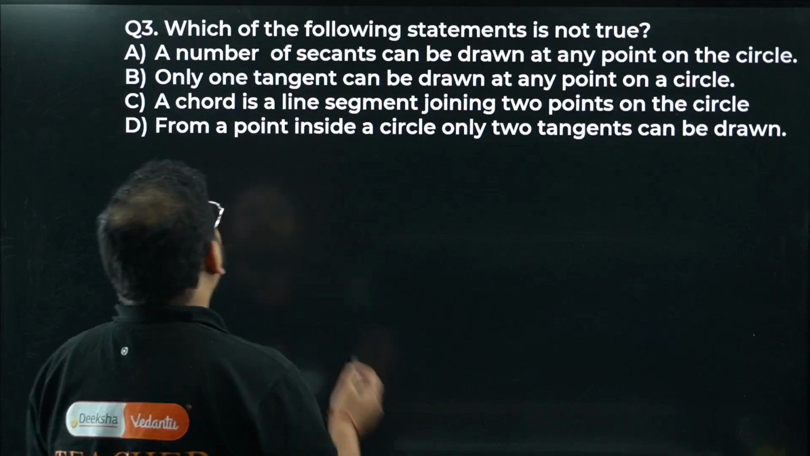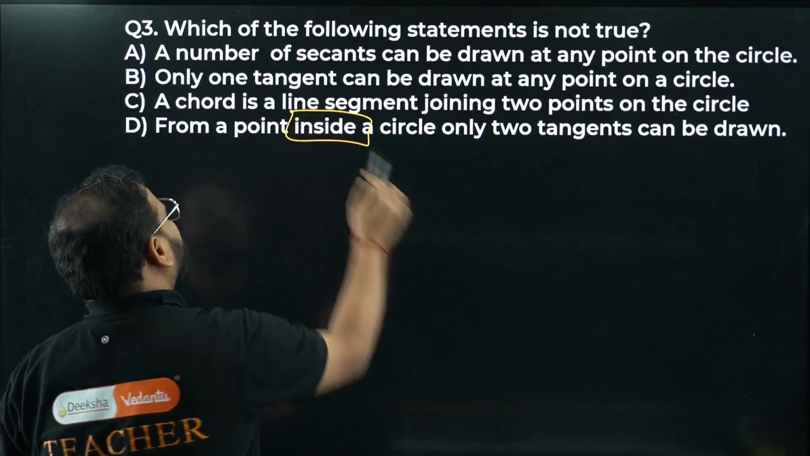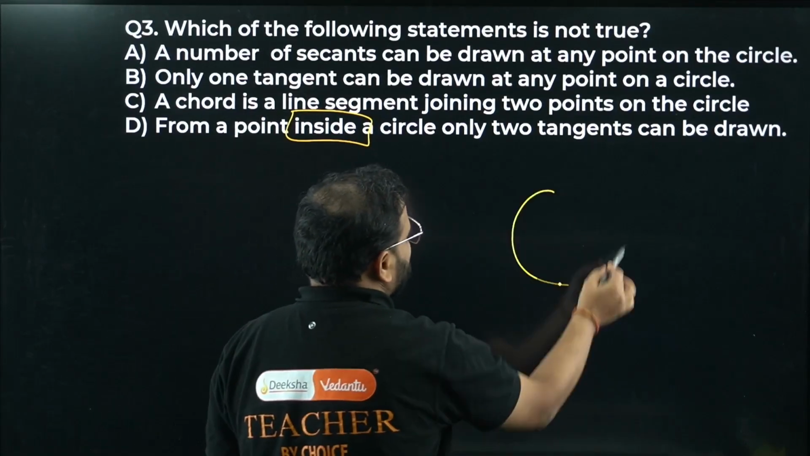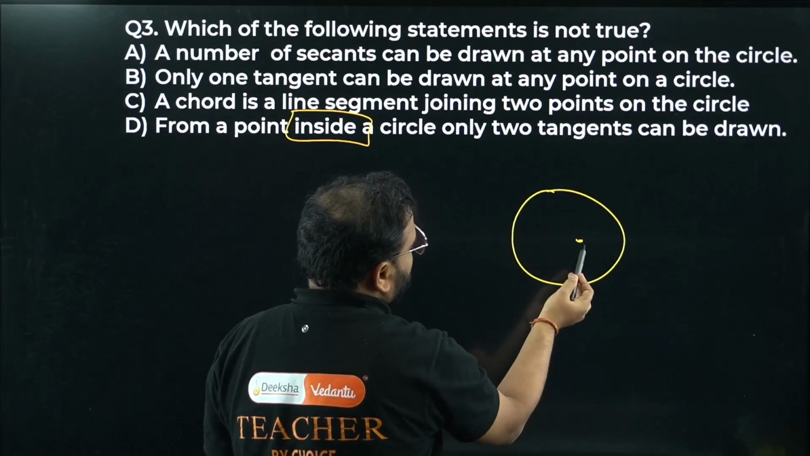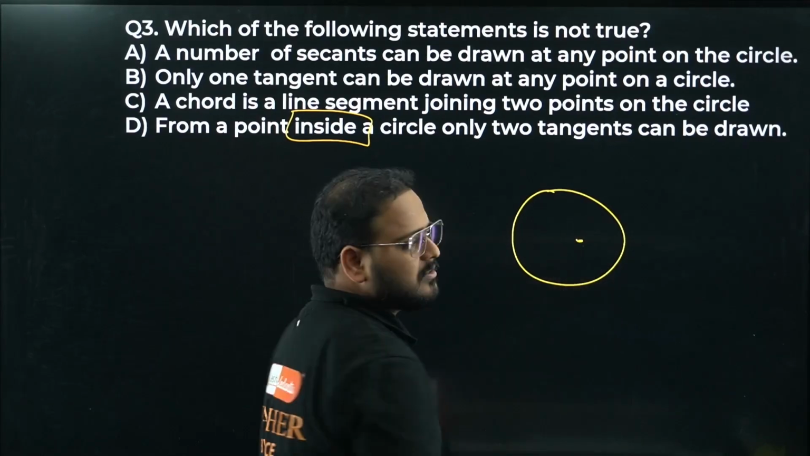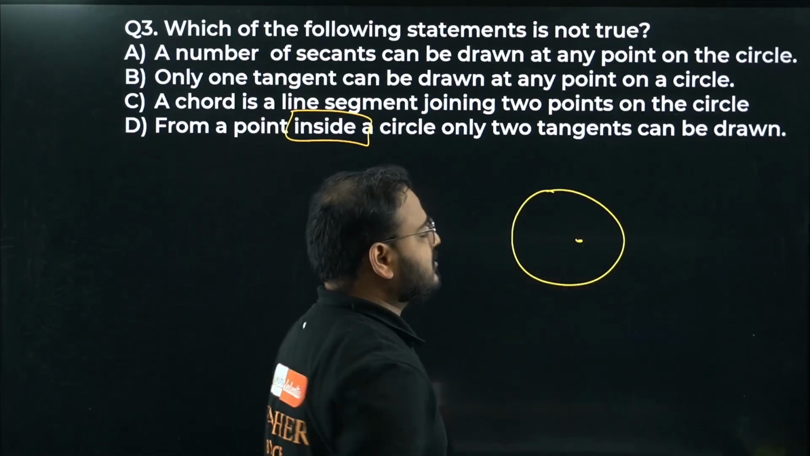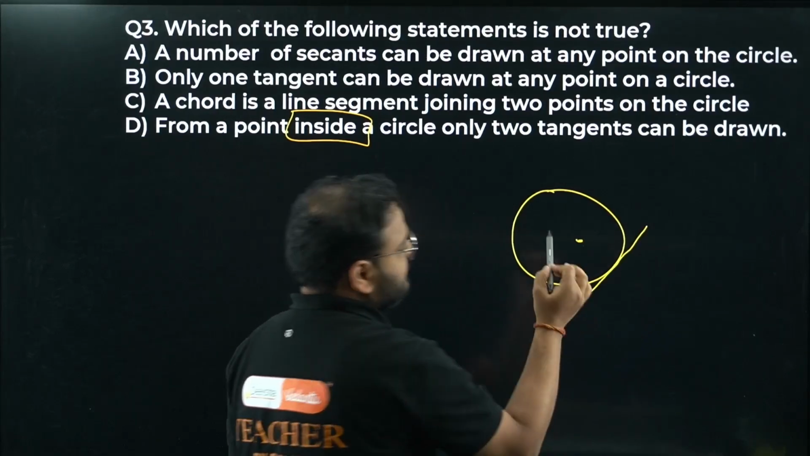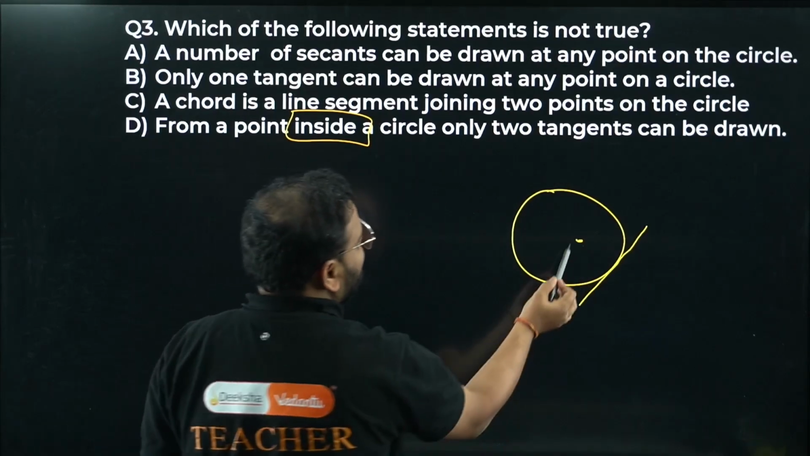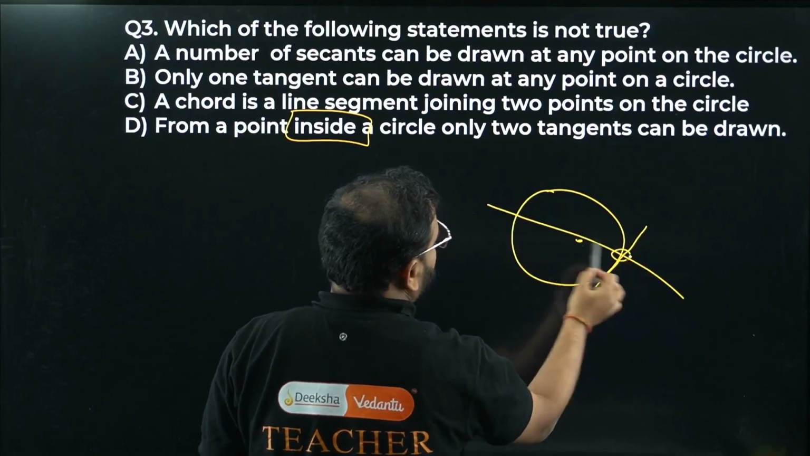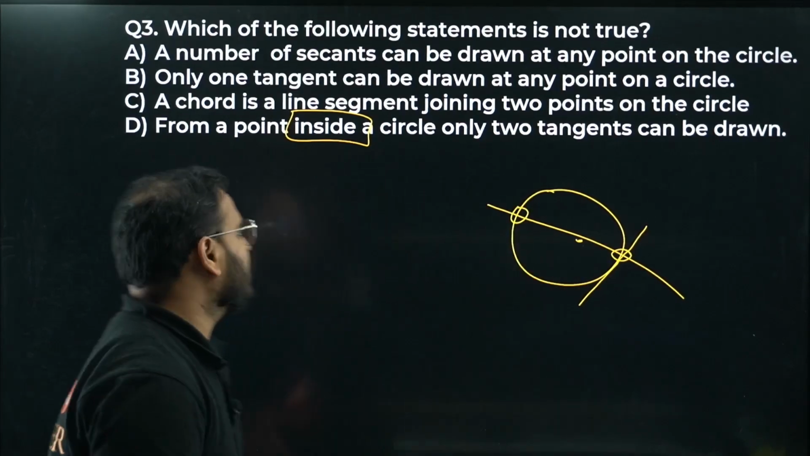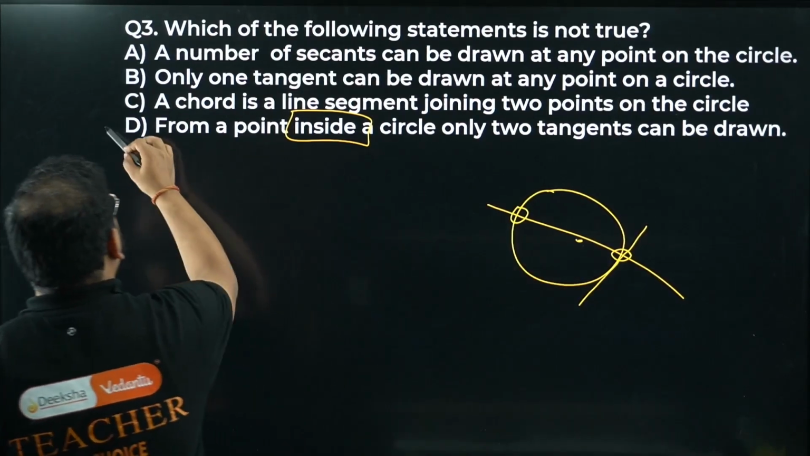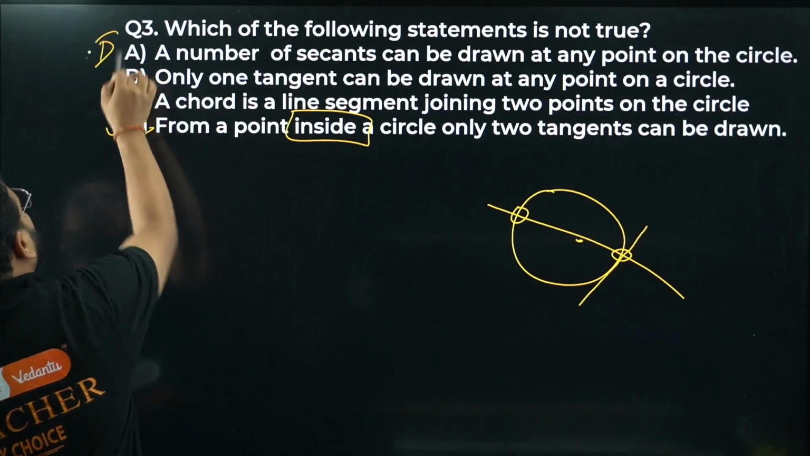From a point inside a circle, we can't draw a tangent, can we? Circle is like this. How will you draw a tangent from here? If you draw any line like this, it will just intersect the circle. A tangent has only one point of contact, and it's outside like this. It cannot have two. If you draw a line like this, you'll have two points, one here, one here. That's a secant, right? It's not a tangent. So option D is not true.